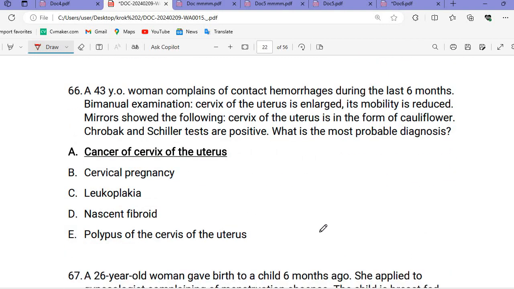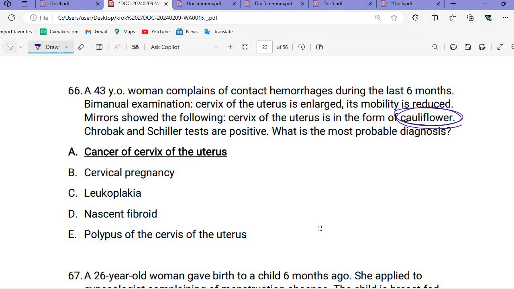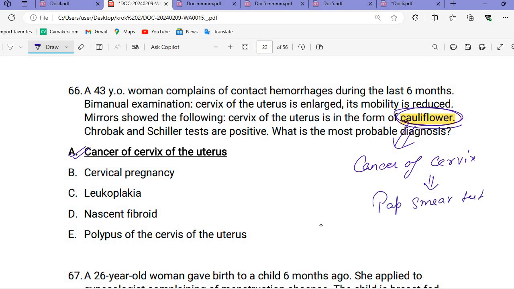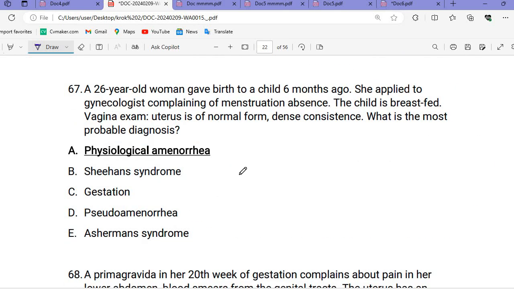Then the next question, number 23, is the cancer one. I haven't studied the cancer one, but still if you get this, remember: cauliflower. If cauliflower is in the question, they are talking about cervical cancer. Again we will discuss this question. Cauliflower means cancer of the cervix. And for cancer of the cervix, we also do pap smear testing. Which testing do we do? Pap smear testing.